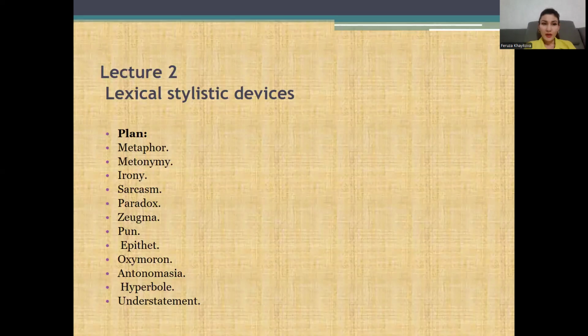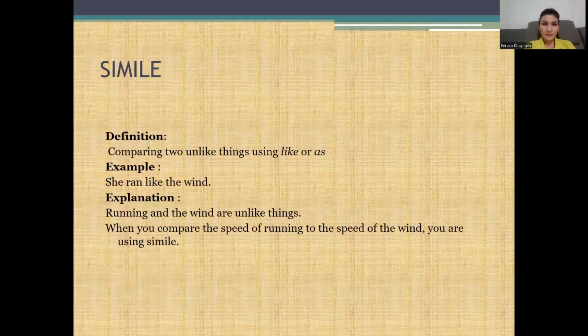Good morning. We are going to speak about lexical stylistic devices. We'll discuss today metaphor, metonymy, irony, sarcasm, paradox, zeugma, pun, epithet, oxymoron, antonomasia, hyperbole, understatement. The first one is simile.